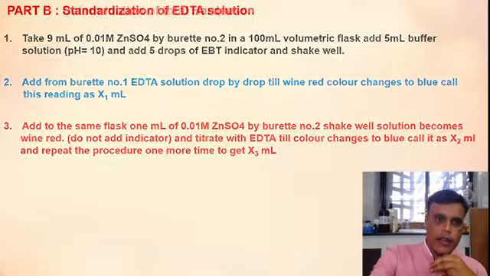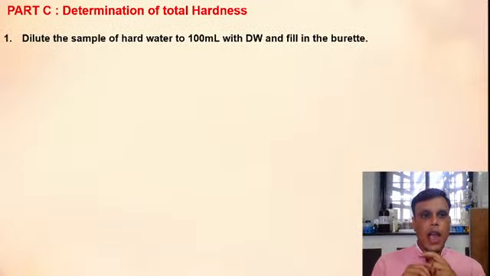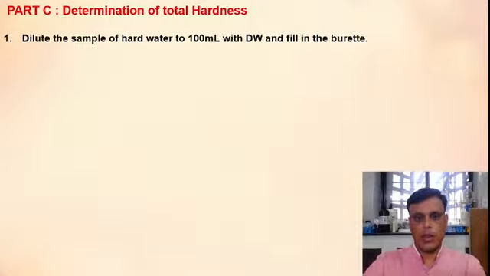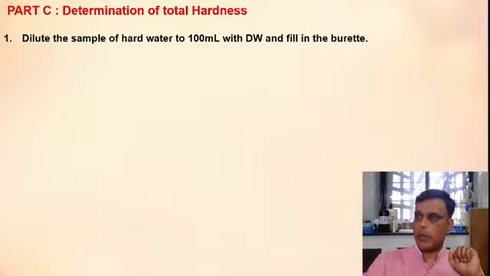Then the next part is determination of total hardness. This is your part C. Part C is determination of total hardness. What do you have to do in this? Dilute the sample of hard water to 100 ml with DW, that means distilled water, and fill it in the beaker. You have to dilute the hard water sample.